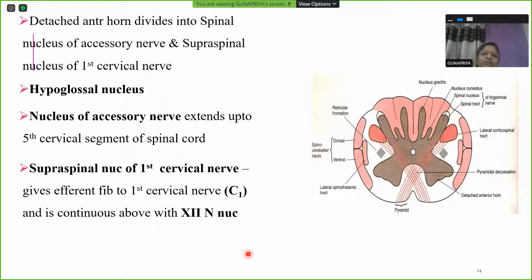Now, why do we call this the spinal nucleus of accessory nerve? Because the accessory nerve is your 11th cranial nerve, which has two components, a cranial accessory component and a spinal accessory component. So why do you think they've named it that way? The cranial accessory component has its origin from the brain, and the spinal accessory component has its origin from the spinal cord, from the upper 5 cervical segments, which we're going to study now.